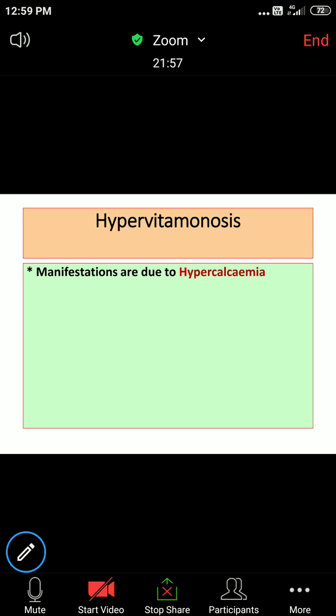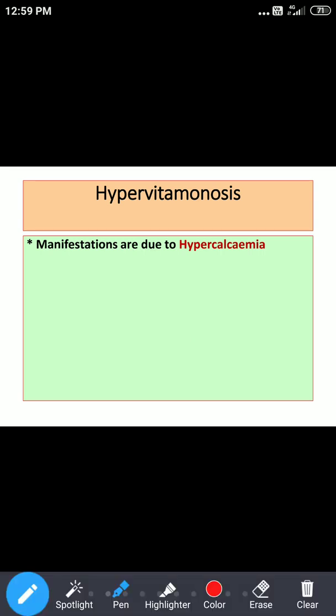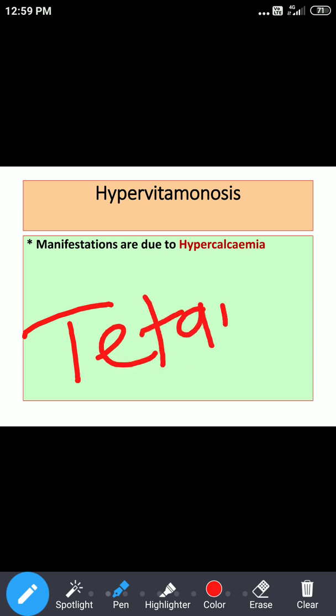Hypervitaminosis. As far as hypervitaminosis D is concerned, whatever manifestations we are getting, we can get them due to hypercalcemia. For deficiency, what we said, there is hypocalcemia. Hypocalcemia is manifested as tetany. I'm talking about hypo now. It is manifested as tetany. Again, no confusion. This is a deficiency disorder. Tetanus is infection with Clostridium tetani. No confusion. Here we are talking about hypocalcemia, which is manifested as tetany.